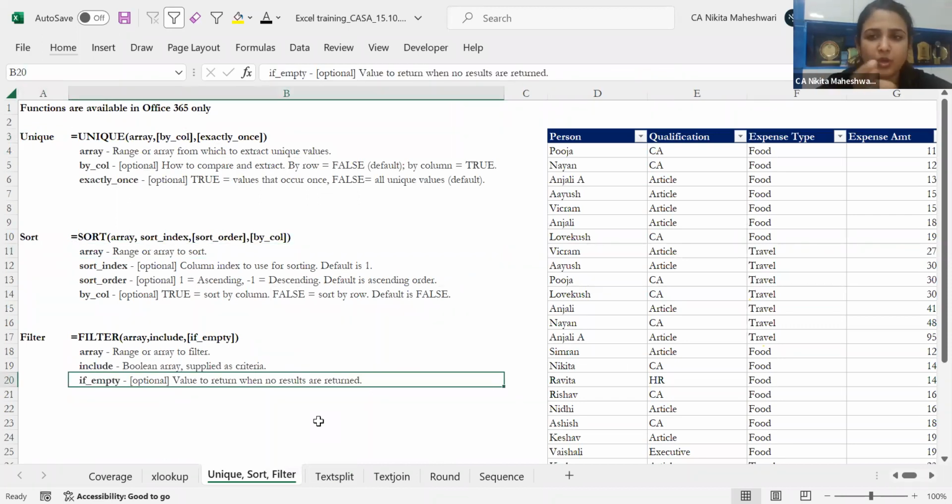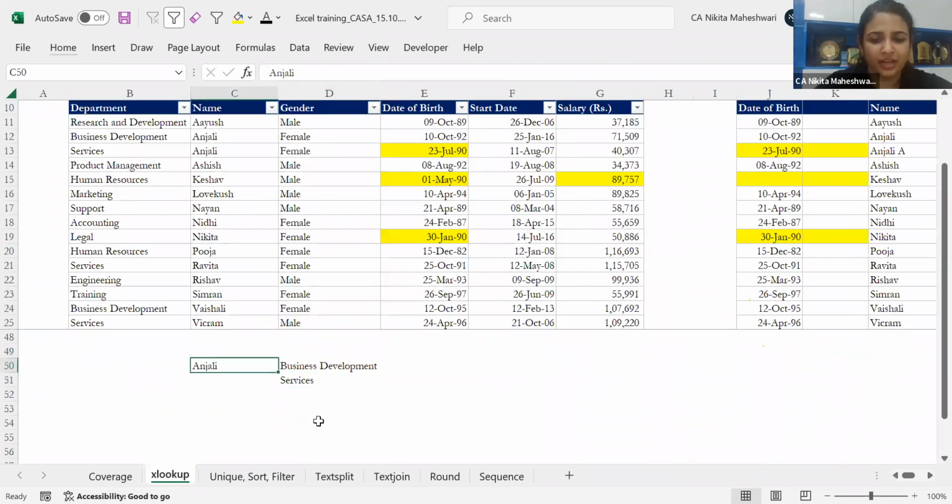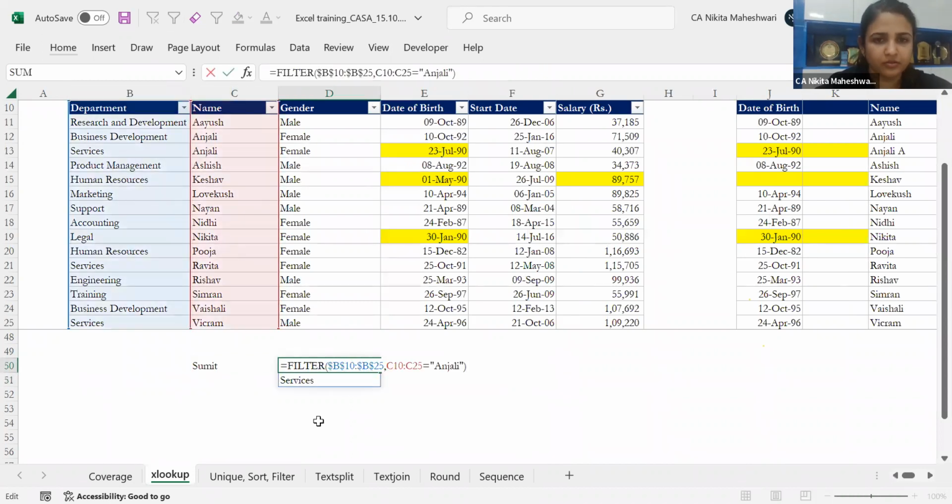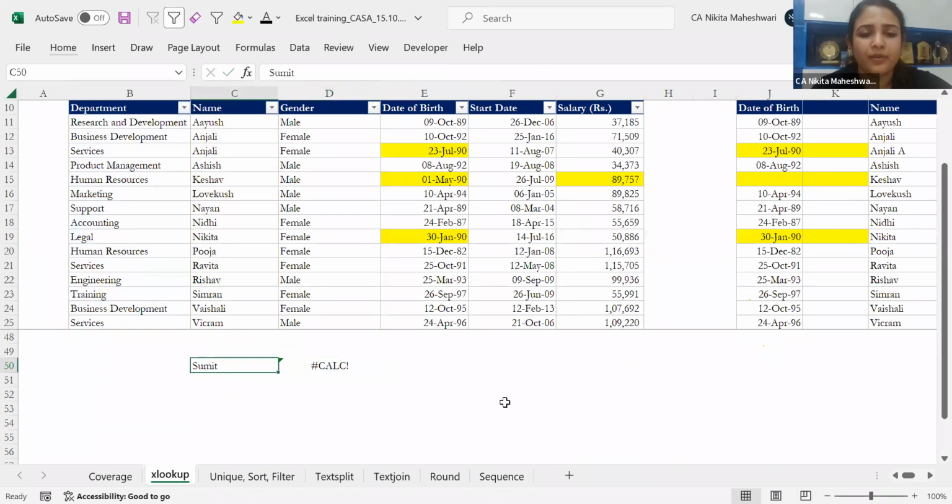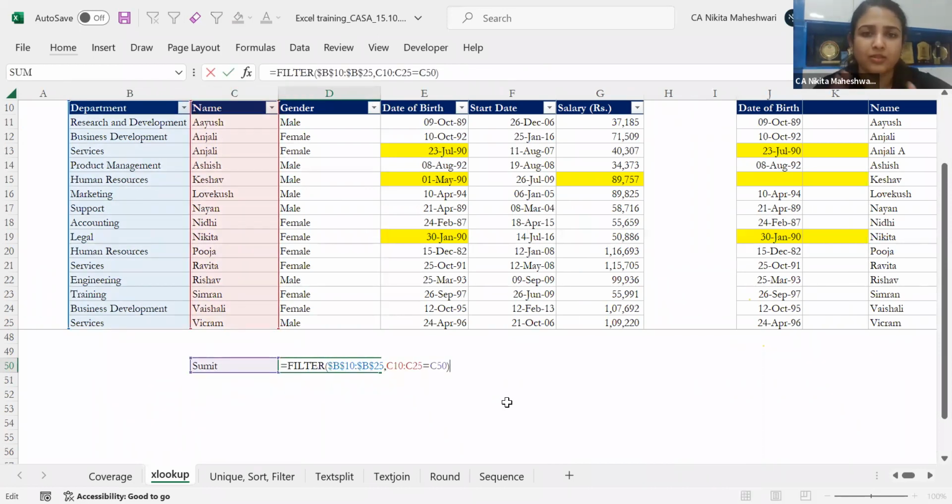Just one small thing over here. So let's say I'm writing again the name Sumit. I can link it to this cell also. So now I'm asking it to filter my data based on the name Sumit. Sumit is not here. The data does not contain the name Sumit. In that case, they have given us the IFERROR kind of thing, that if it is empty, you just tell us what you want. So I'll just say no data available.